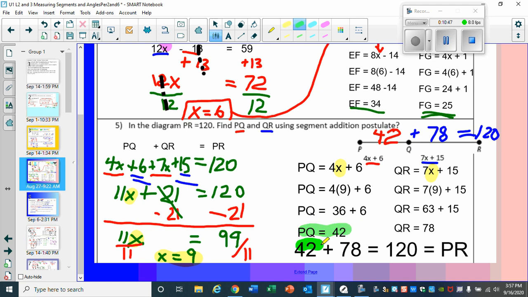That's one value. Now for QR, which is 7x plus 15, 9 replaces the x: 7 times 9, 63, add 15 more, you get 78. Then you add these two values to get your overall total of 120. Always check to make sure that's the case. And indeed, this works.